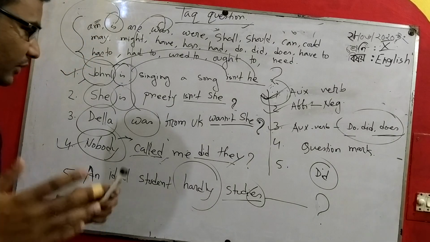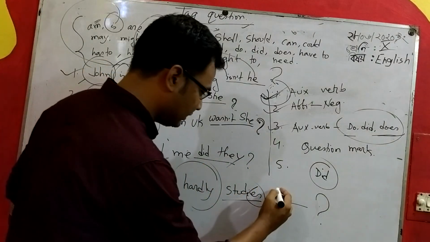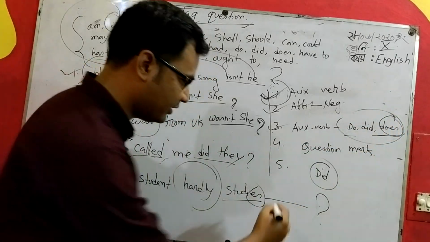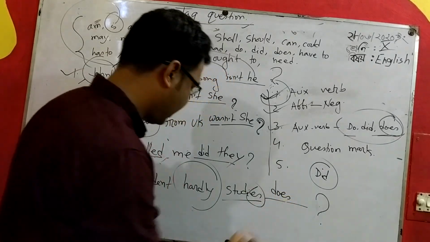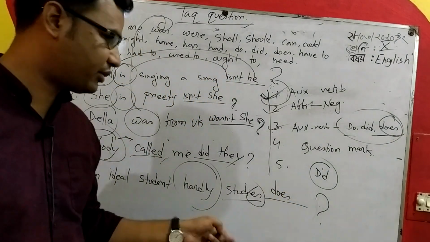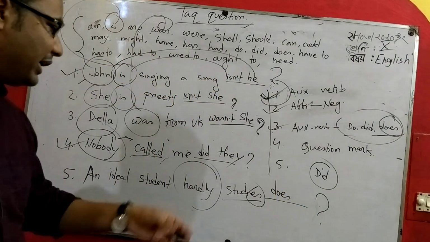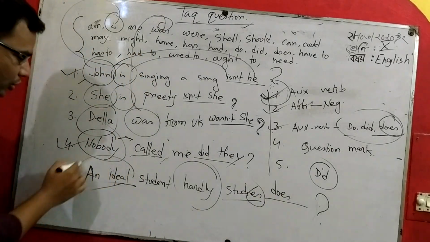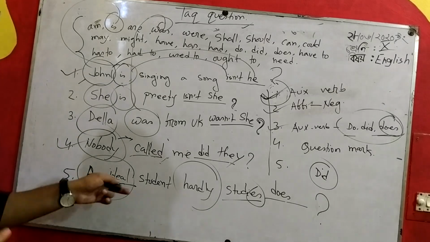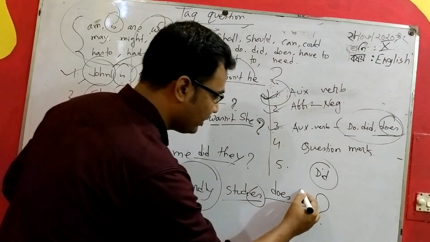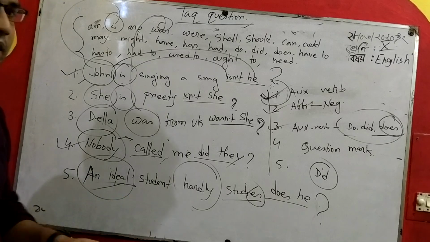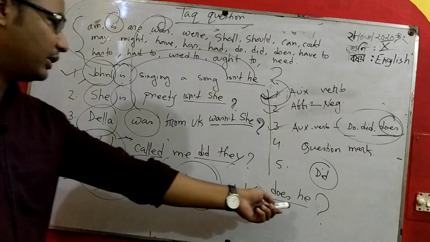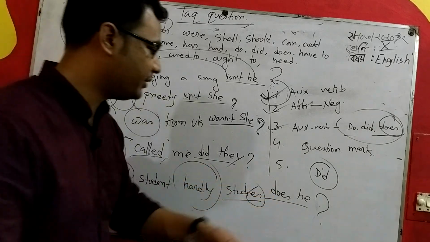So I have to bring does because this is the present tense. Does, and hardly is a negative word, so I don't need to make it negative. And does an ideal student? This is the subject. Does he? An ideal student means a single student. So the pronoun will be he.